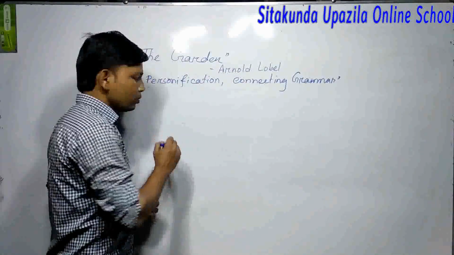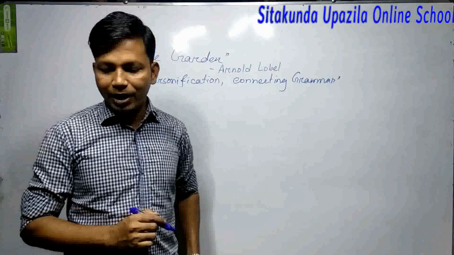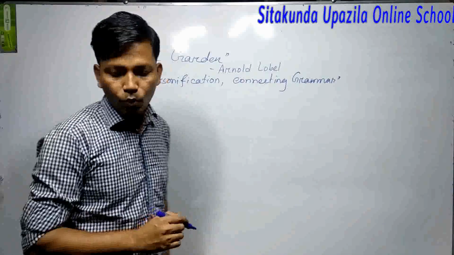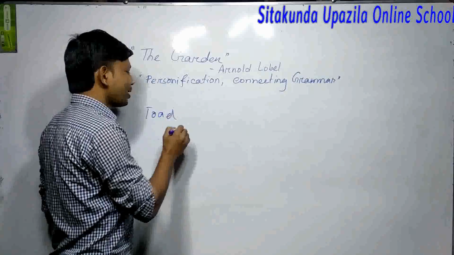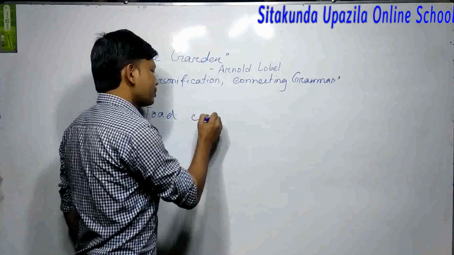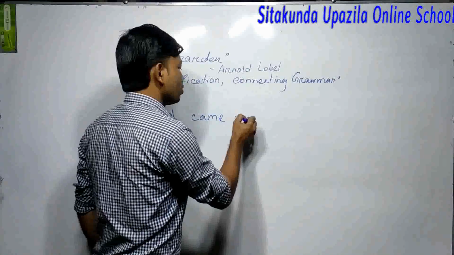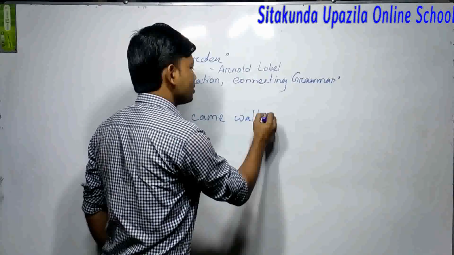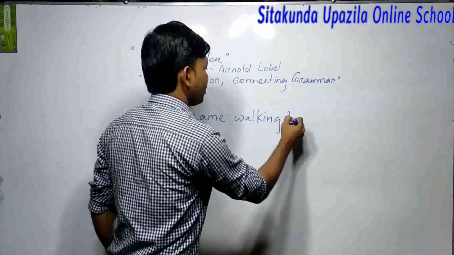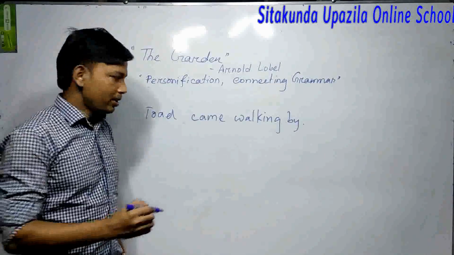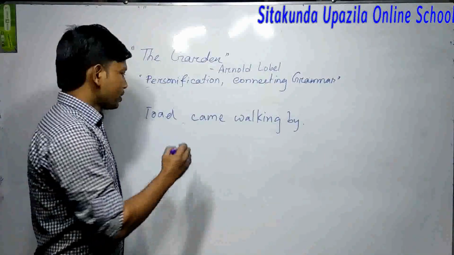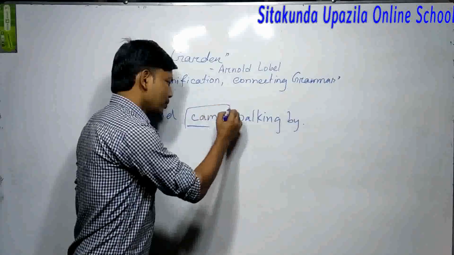I want to show you that in the later sentence, "Toad came walking by." Toad, T-O-A-D, this is the second line. Toad came walking, W-A-L-K-I-N-G, walking by. This sentence is written in past indefinite tense. How can we say that? We can say that after seeing the verb "came."